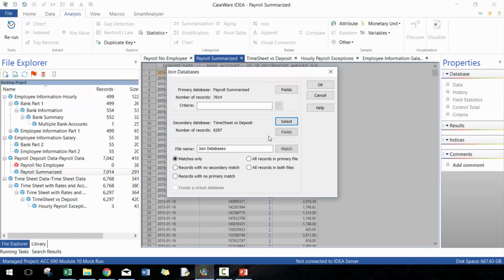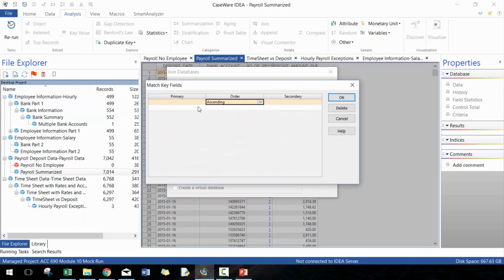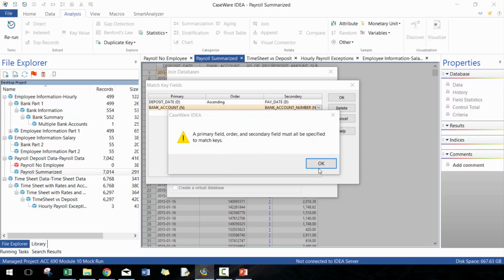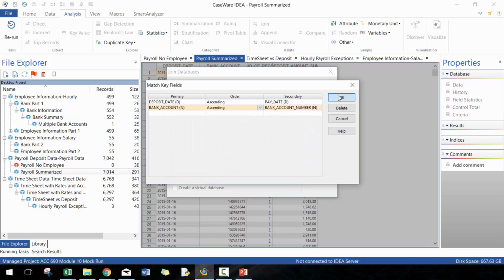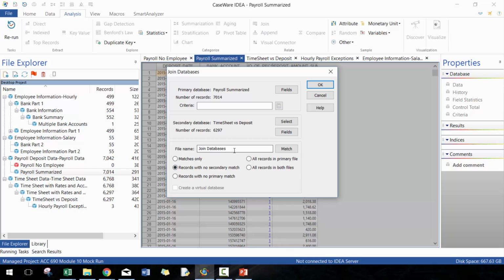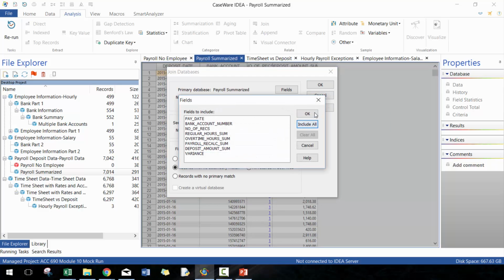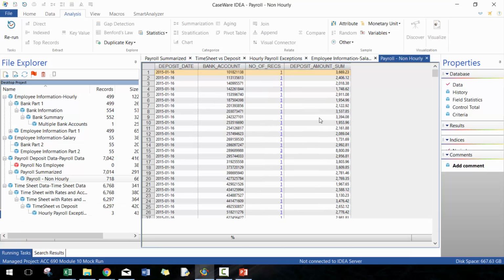Okay, and I'm just going to identify all the deposit dates and bank account numbers not used, so that way I'll just have the payroll salary. I'll call it non-hourly. Perfect.